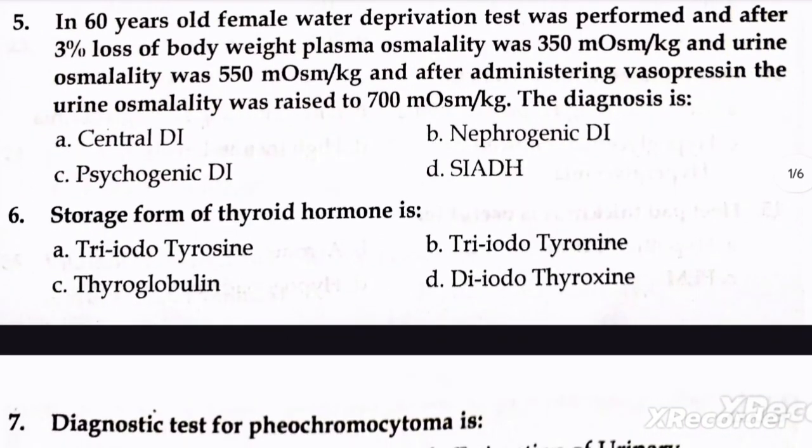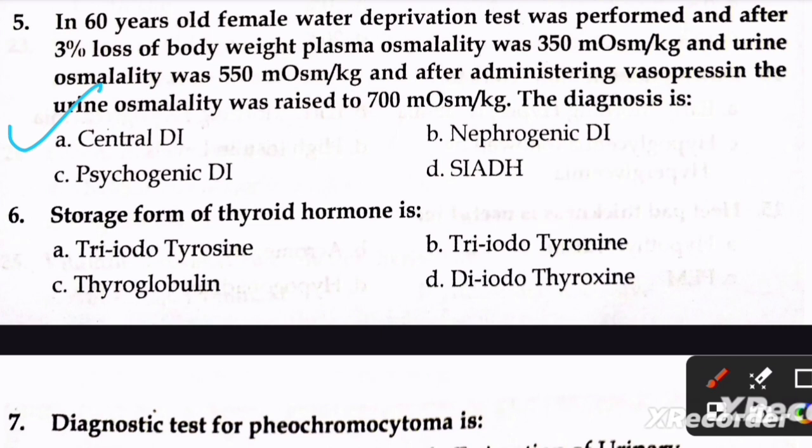Next question is, in a 16-year-old female water deprivation test was performed and after 3% loss of body weight, plasma osmolality was 350 mmol per kg and urine osmolality was 550 mmol per kg, and after administering vasopressin the urine osmolality was raised to 700 mmol per kg. The diagnosis is A, central DI, B, nephrogenic DI, C, psychogenic DI, and D, SIADH. The right option is central DI.